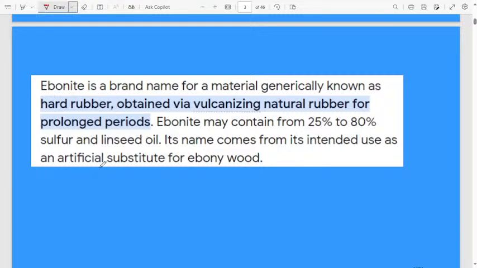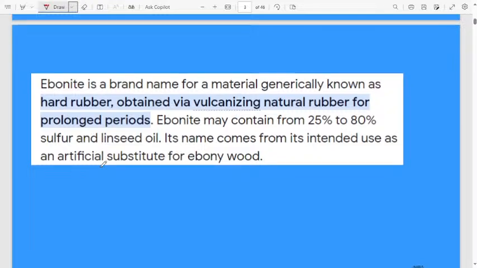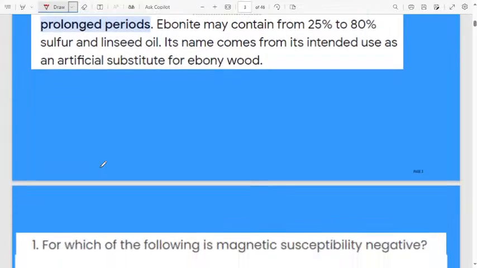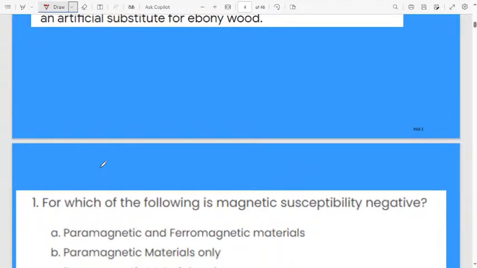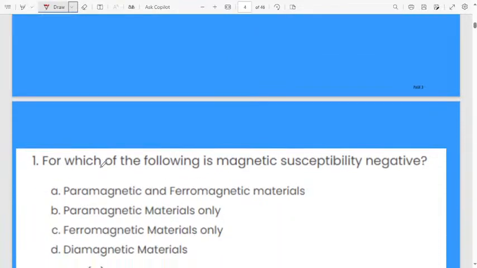Ebonite, this much you remember: ebonite behaves as an insulator. It is a type of rubber made up of vulcanized natural rubber. Remember that much, because this is the one we don't know about among these options. That's why I gave the information about ebonite. Let us move to the next question.